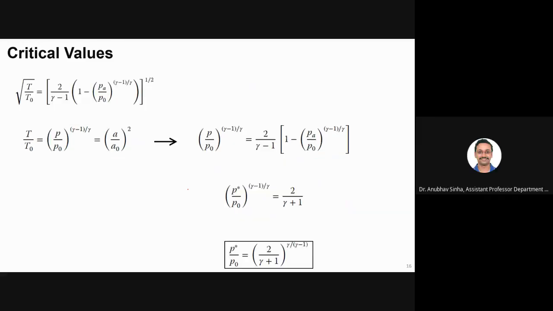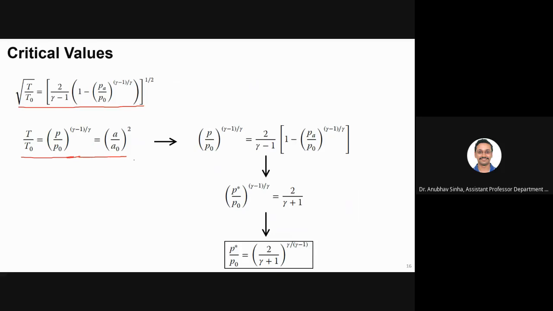Okay, now animation is not working. Anyway, this we have got in the last slide, T by T naught for critical conditions where P is equal to P star. Now, for isentropic flow, I know that T by T naught can be related. This is true for any isentropic flow, and this is also equal to a by a naught squared. This is how we define velocity of sound.